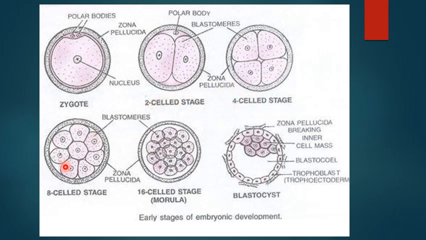This is also occurring in the fallopian tube, but when it reaches the uterus, the corona radiata, which we normally don't show in the figures, is going to detach, and it is still covered by the zona pellucida. And we said that the morula stage shows differentiation of two types of cells: an outer layer of small clear cells around a mass of large dense cells. When it reaches the uterus, it absorbs nourishment from the endometrial glands, and it is going to increase in size.